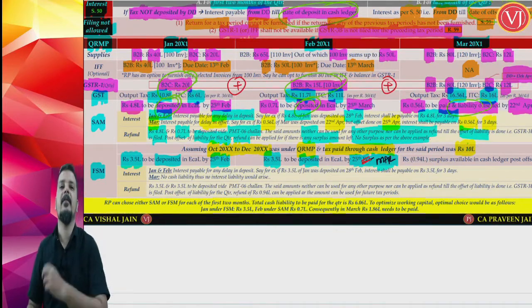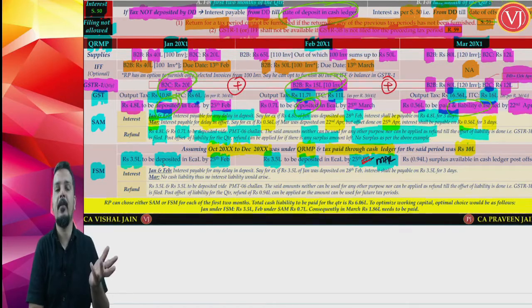Now a very interesting calculation will be there. Now friends, understand what your total liability is. For the first 2 months, you can go for the fixed sum method. So when you are going for the fixed sum method for the first 2 months, you will go for 35% of the cash liability of the entire previous quarter because it was under the QRMP scheme. The second month is also the same. The due date is 25th of the next month after the first month, that is 25th of Feb, and for the second month, 25th of the next month, which is 25th of March. You have to deposit. It is not offsetting, you have to only deposit.